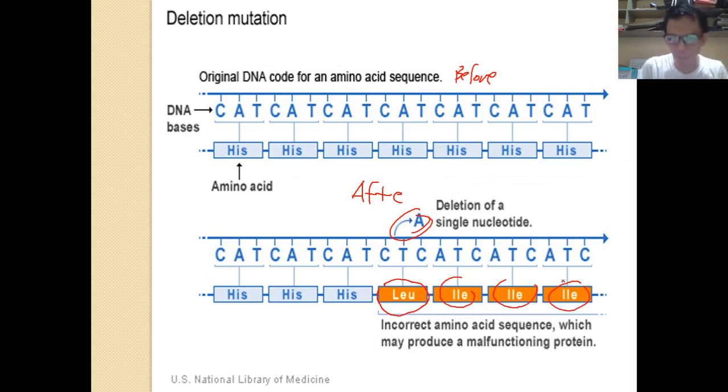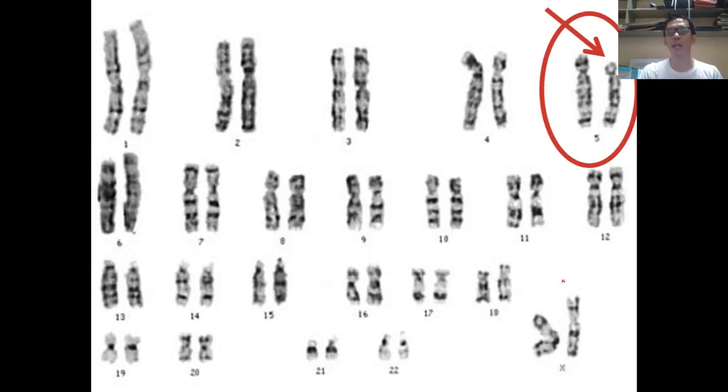Now, is there an effect on the organism by only changing the amino acid? Yes. If this mutation happens on a developing neuron, then that neuron's function will be compromised. One example of deletion is the deletion of chromosome number 5.